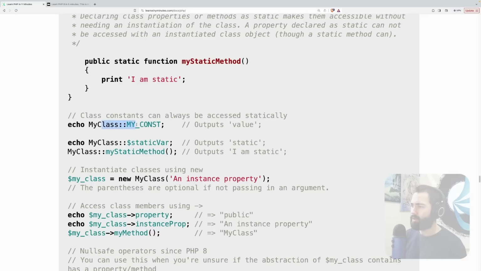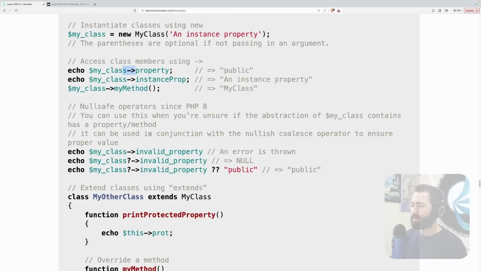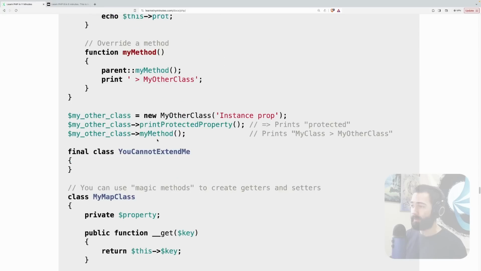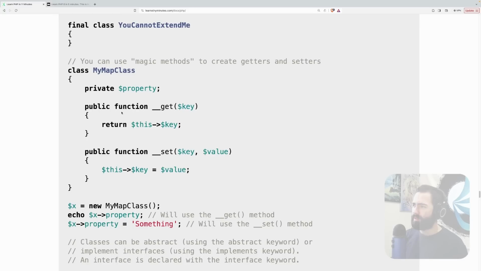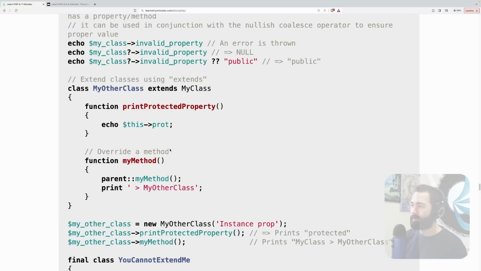And double colon is how I access stuff on the class. My static method, if I want to create, I create a new class this way. And the arrow, I think this sort of syntax is used in C++, so I think that is about all I need to know here. The syntax doesn't really look that foreign. From reading this at a first glance and really not having any muscle memory, I'm going to be like, oh, what do I write here? Probably going to take me a minute or two.